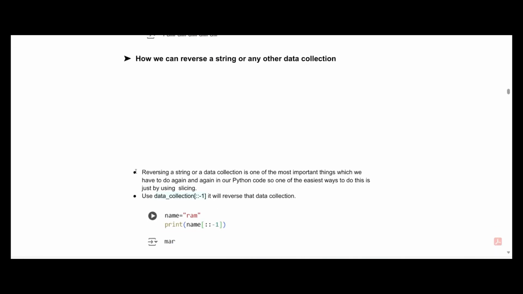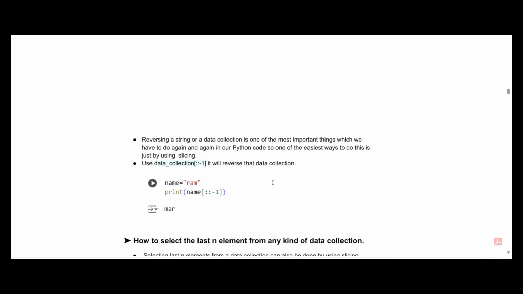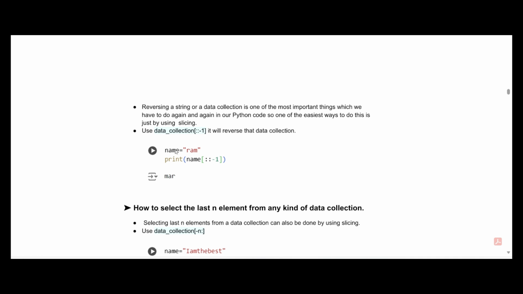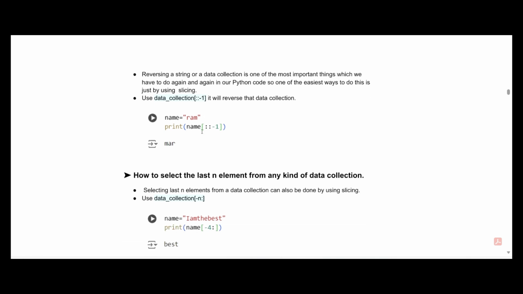which is actually written here also: reversing a string or a data collection is one of the most important things which we have to do again and again in our Python code. One of the easiest ways to do this is just by using string slicing. So use the data collection followed by the square brackets, and inside the brackets we do not have to provide any starting index value, we just provide the jump index value, which will be -1. Now after reversing a string, the last concept in string for week 1 is how can we select the last n elements from the given string.